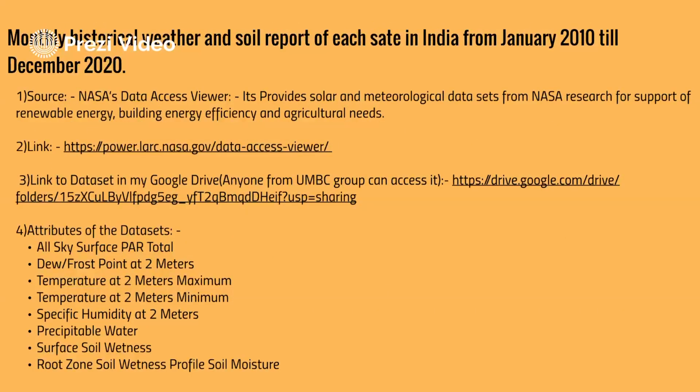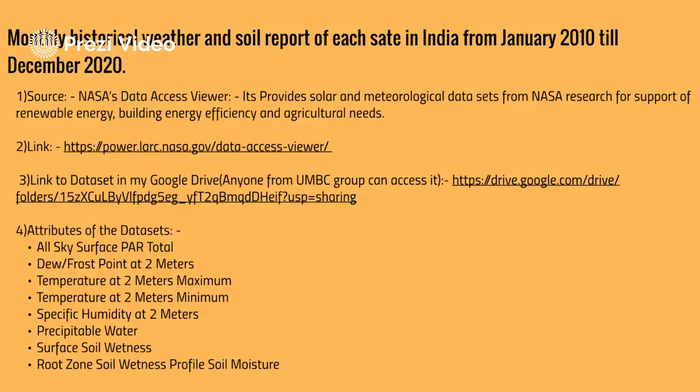And coming to the weather data sets, I have collected the monthly historical weather and soil reports of each and every state in India, starting from January 2010 till December 2020. The source for my data is NASA's Data Access Viewer, and the link and the Google Drive for the data sets are described here.